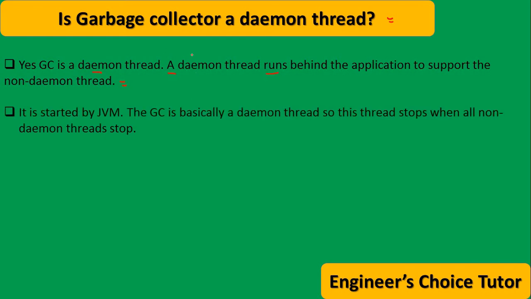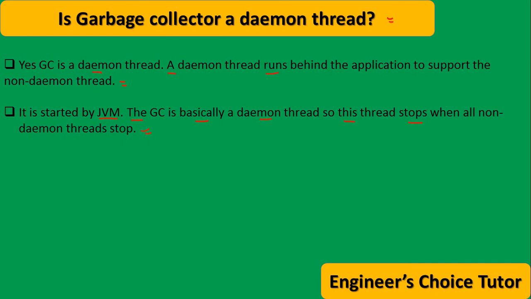The daemon thread is started by the JVM. The GC is basically a daemon thread. So this thread stops when all the non-daemon threads stop. I already told you this point. So this is all about whether the garbage collector is a daemon thread or not.